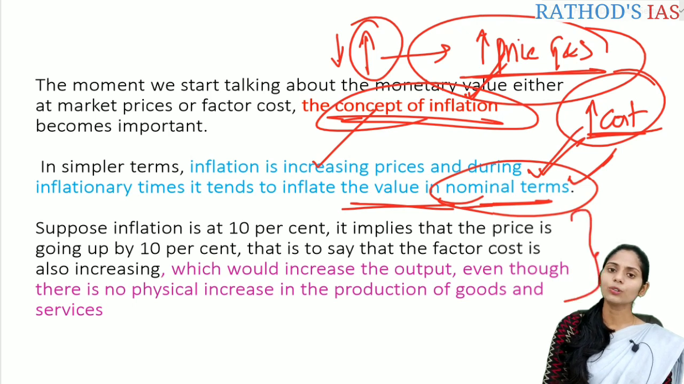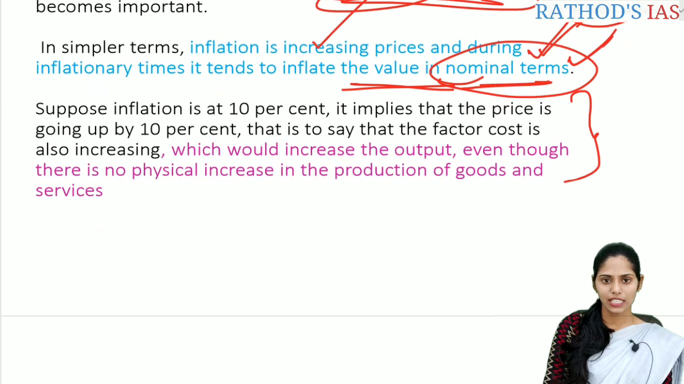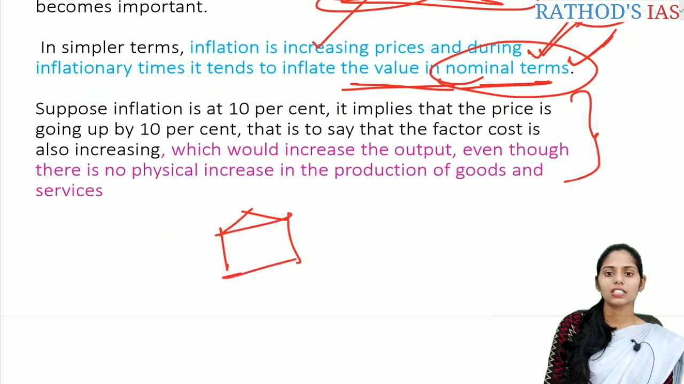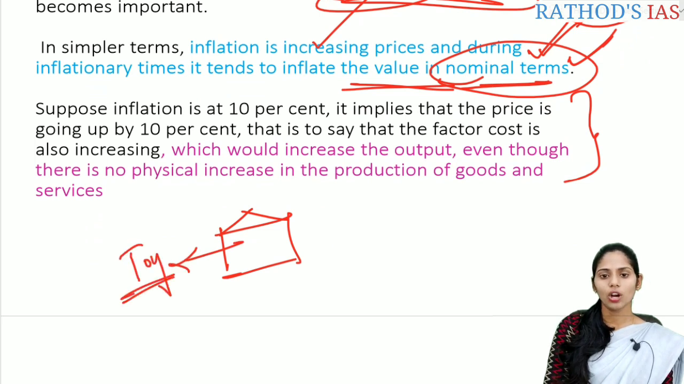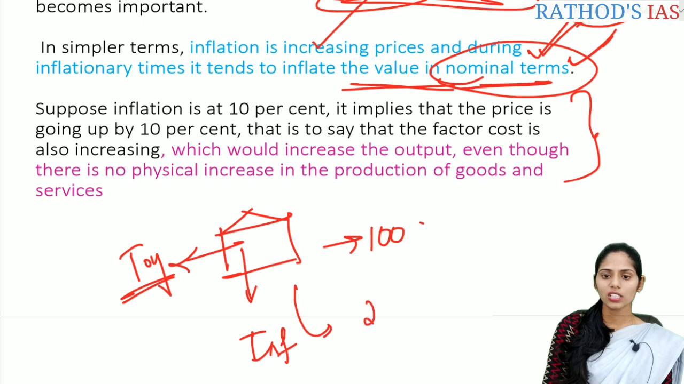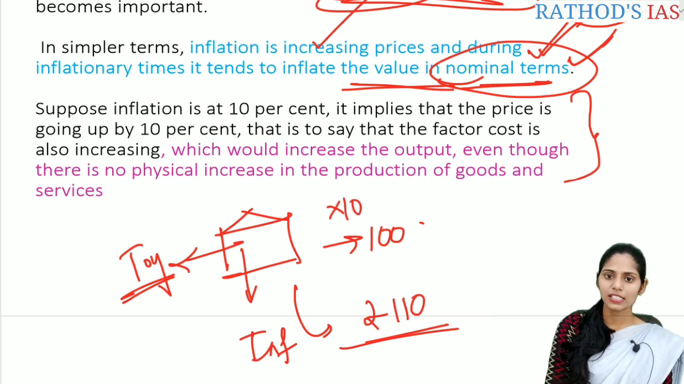The simple example quoted in this book is, suppose the inflation is at 10%, that implies the price is going up by 10%. Let us take a hypothetical example. Let us take a toy. The toy costs 100 rupees normally, but because of this inflation, the same toy costs 110 rupees. But if you see the output here, if you take the number of toys in that shop, let us take for example 10.